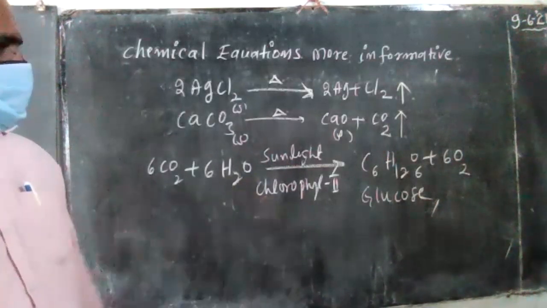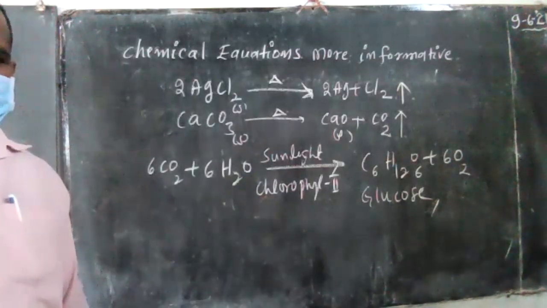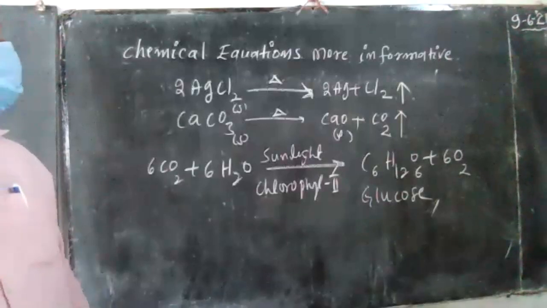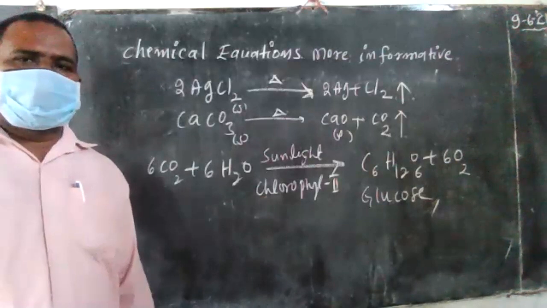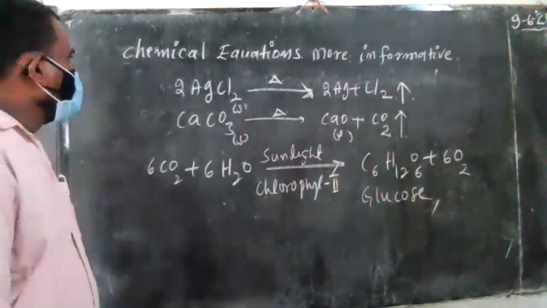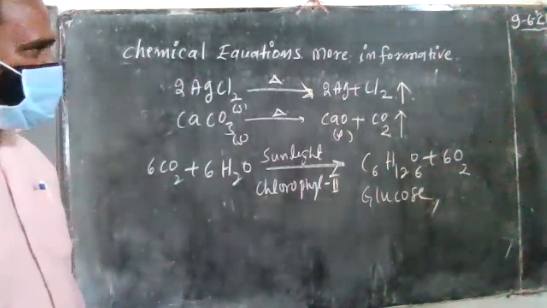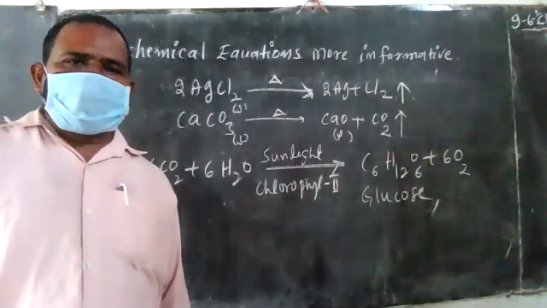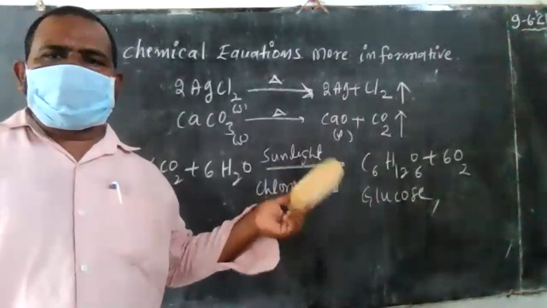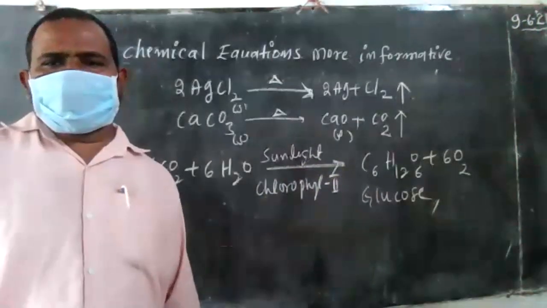This is very, very important. Tomorrow I will explain interpreting the chemical equation. What is the difference between a more informative chemical equation and interpreting a balanced chemical equation? For a skeleton equation, just a chemical equation, which type of information is given?